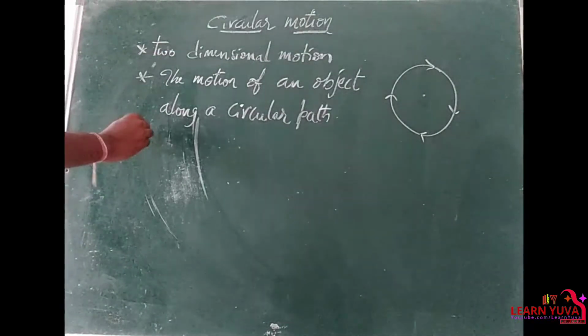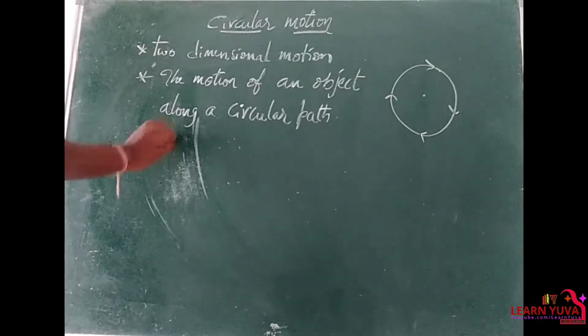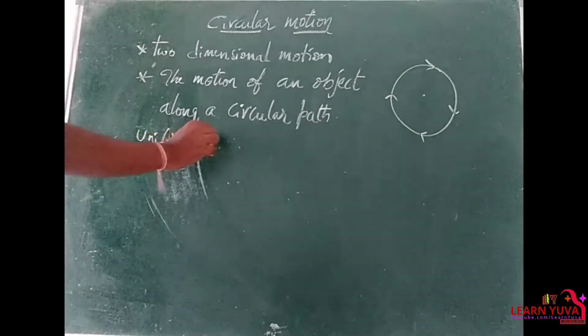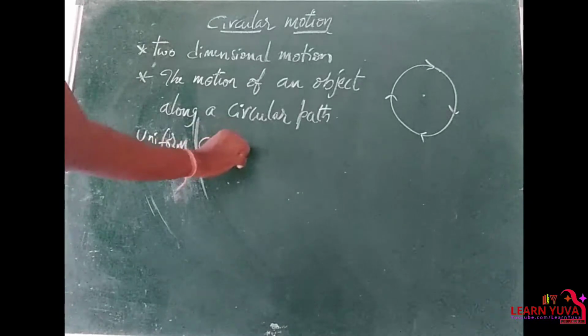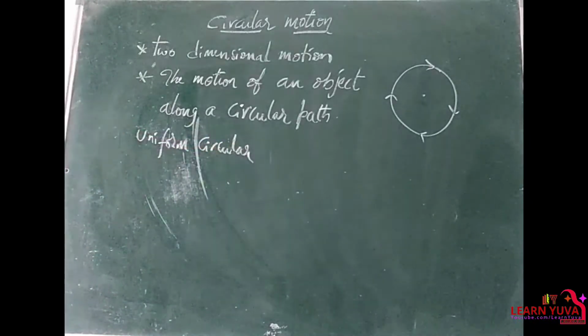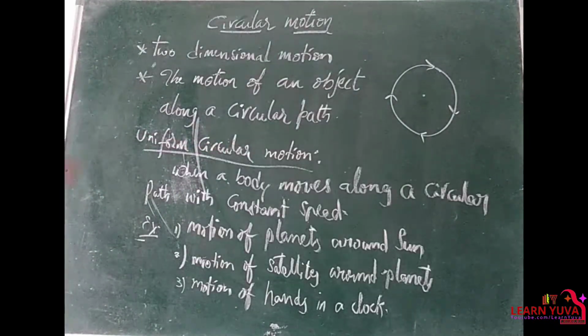The examples for uniform circular motion are the motion of planets around the sun, motion of satellites around the planets, and motion of hands in a clock. All these come under uniform circular motion.